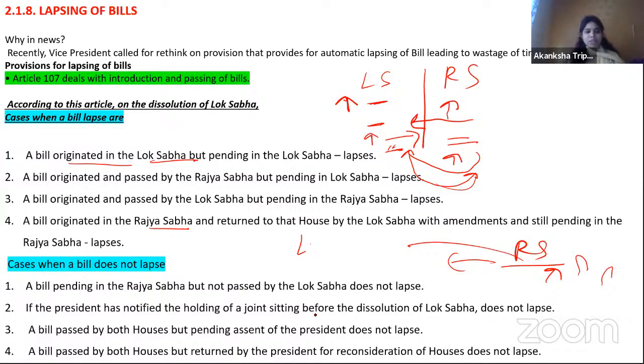Okay, so ऐसी बहुत सी चीजें होती है. But here again, bill will not lapse, but now there will be certain condition, there will be certain things that maybe that bill will not become a law or act. So all these things please read in detail. There can be a question, there were multiple questions in the prelims examination, when it can lapse, when it cannot lapse, what is the provision. So वो अच्छे से पढ़ लेना.